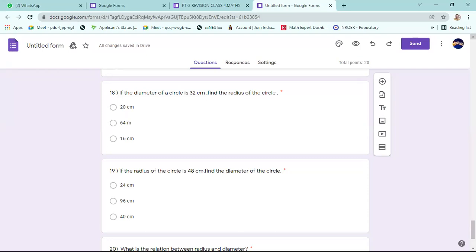19th question, radius is given as 48. They are asking what is the diameter. Diameter is always 2 times the radius. So 2 into 48, 96 centimeters. 96 is the answer.